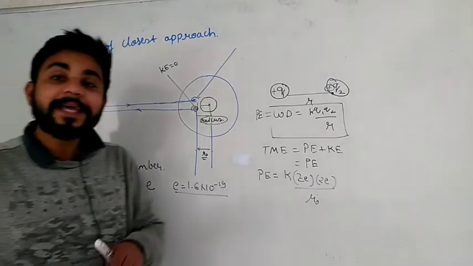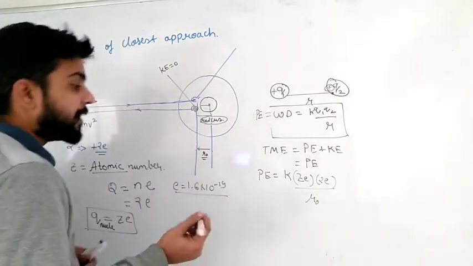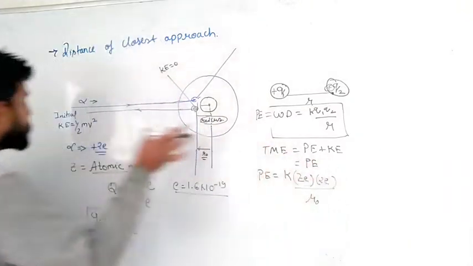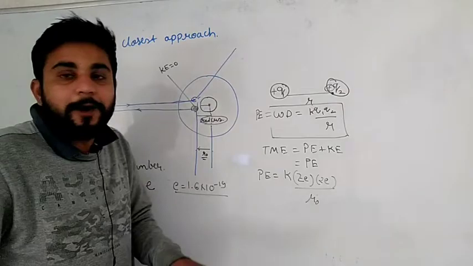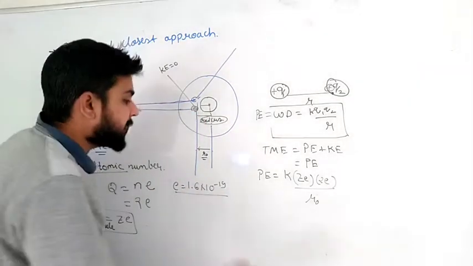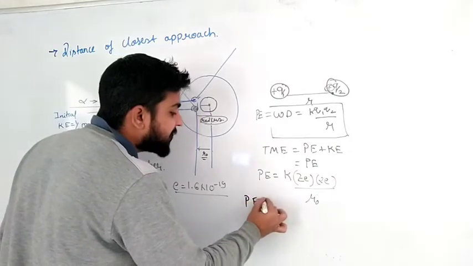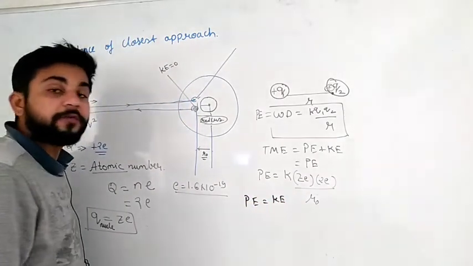Now, by applying the conservation of energy theorem, can I equate kinetic energy to potential energy? Because total initial energy is equal to total final energy. My kinetic energy converts into which energy? Potential energy. So, can I write potential energy is equal to kinetic energy? Yes, sir. Why not? By applying the conservation of energy method.